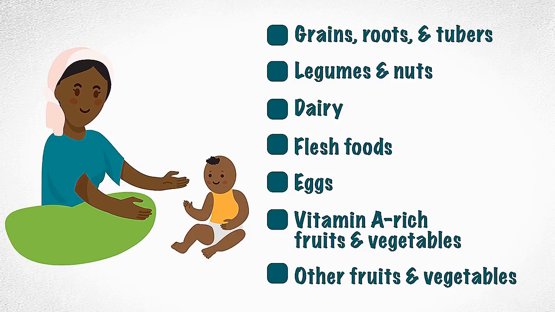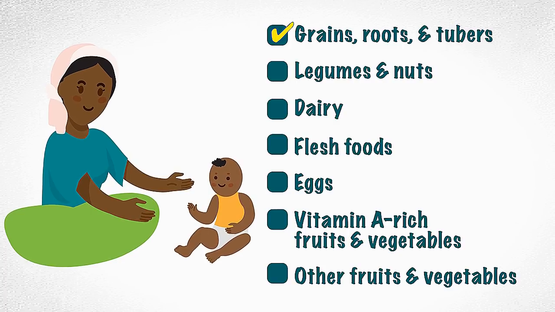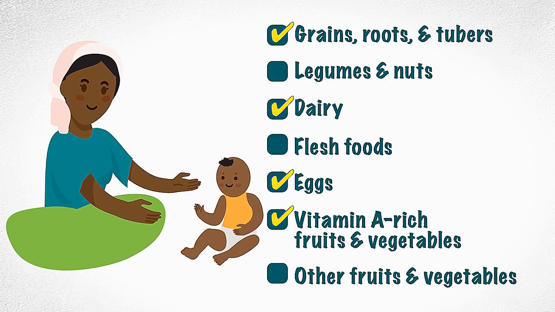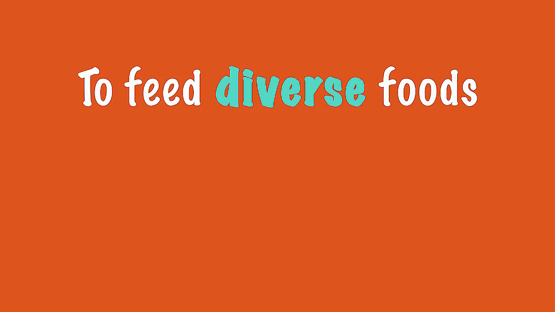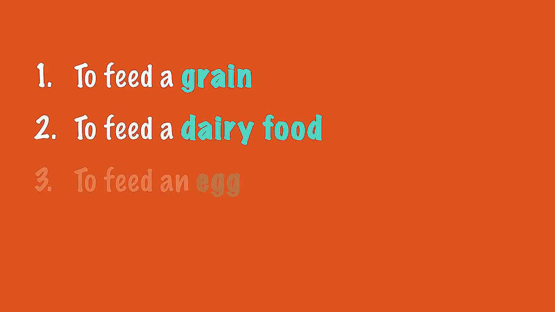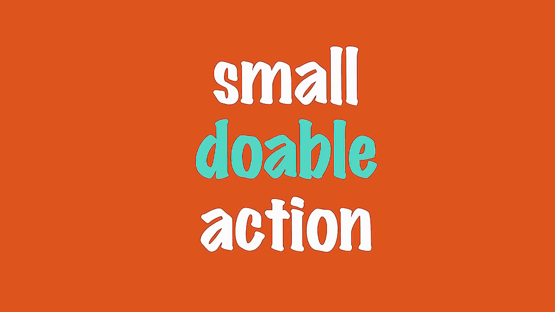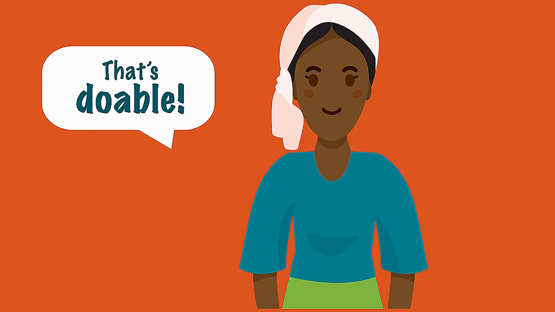For example, this child had a diverse diet because the mother said she fed her baby porridge made of the grain teff, and she added milk, an egg, and kale, a dark green leafy vegetable that is rich in vitamin A. Second, feeding diverse foods is not itself a single behavior. It's the sum of 4 or more small doable actions. That is, it's useful to treat the feeding of each of those 4 different foods as a distinct small doable action. A small doable action is something small that the mother feels she can do. I can do that. That's doable.